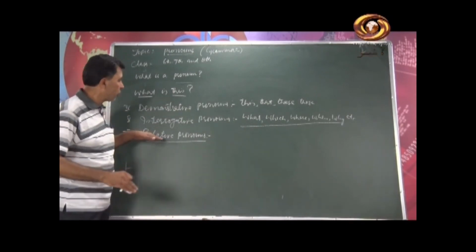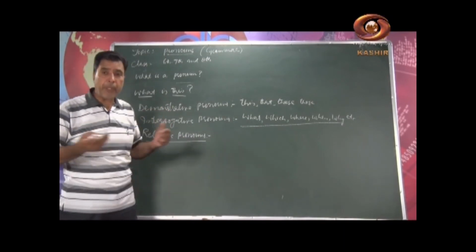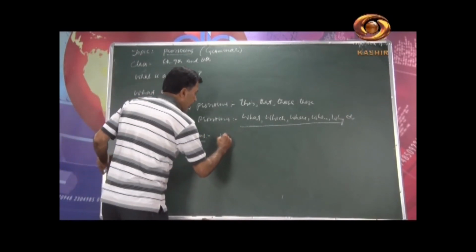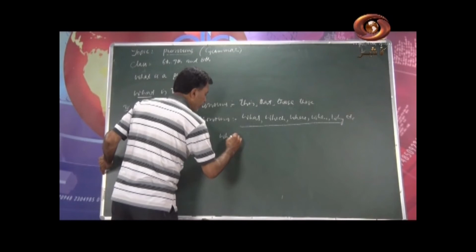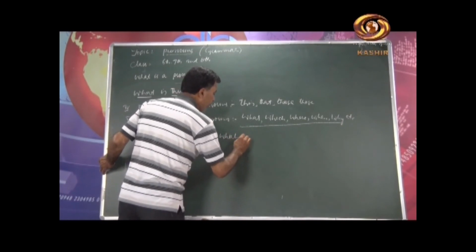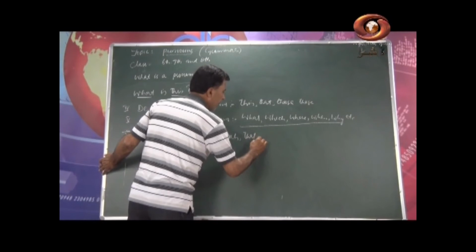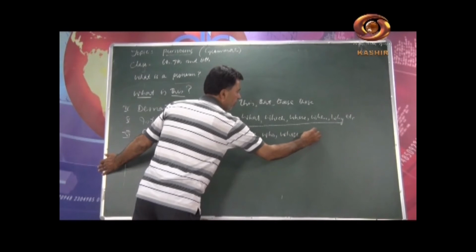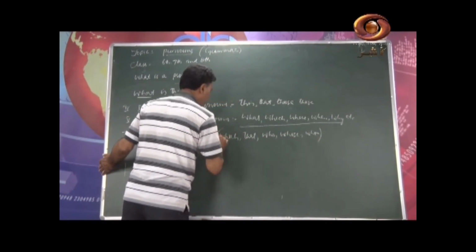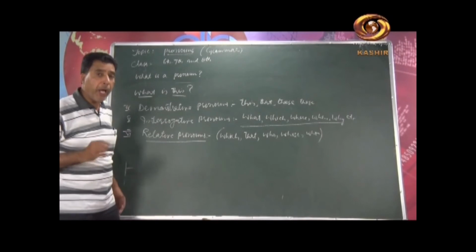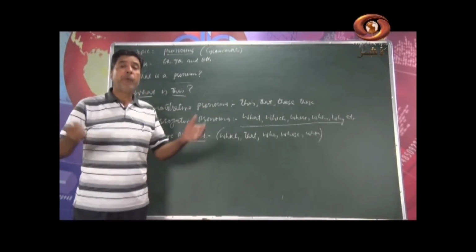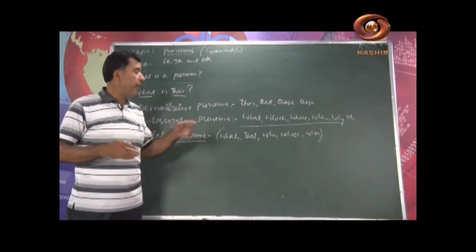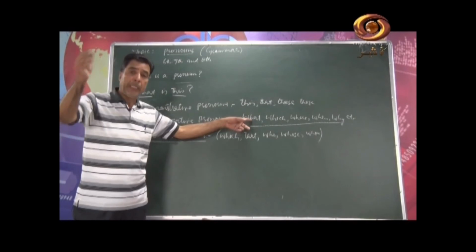Now you know what an interrogative pronoun is and why we use it. Then I was talking about the relative pronoun, and what is the difference between a relative pronoun and an interrogative pronoun? The main difference is, I will write here: which, sometimes that, who, whose, whom. We use these pronouns as relative pronouns. Where do we use these as relative pronouns? When we combine two clauses together. When we start a sentence with these, this is an interrogative pronoun.